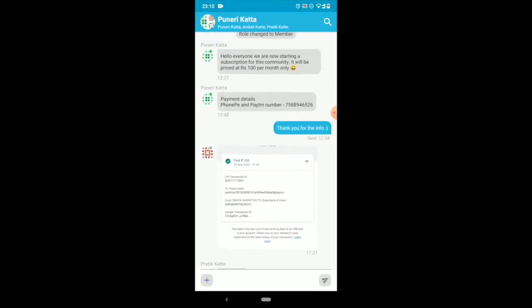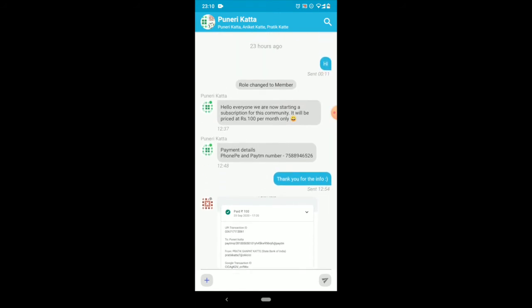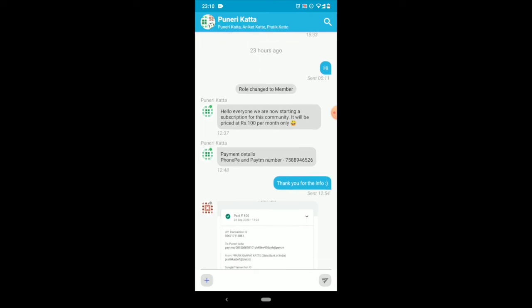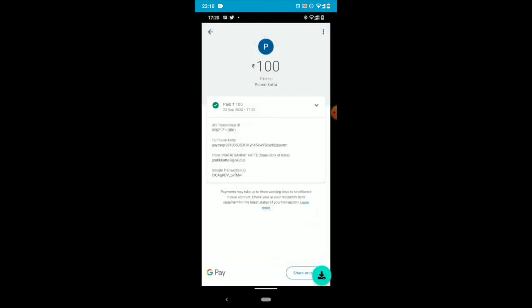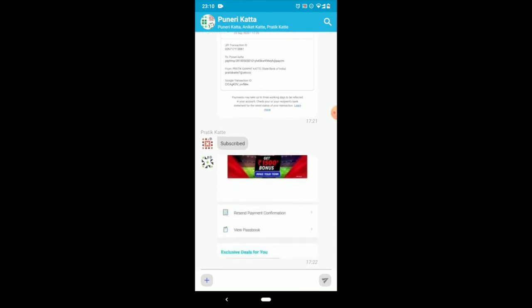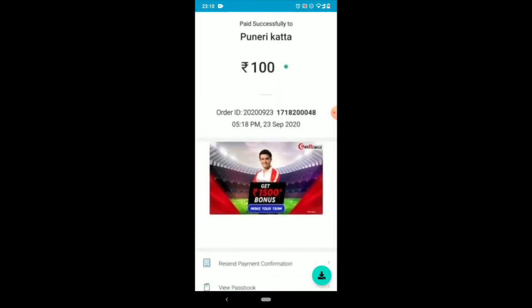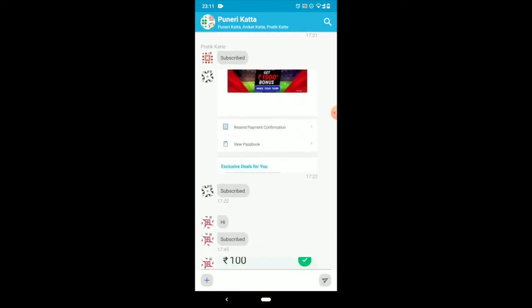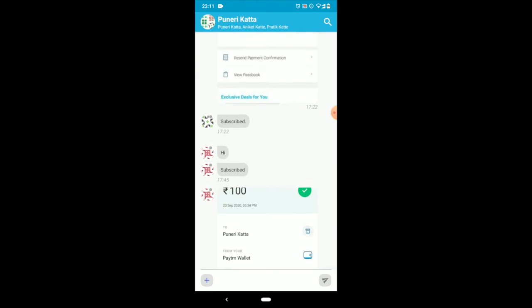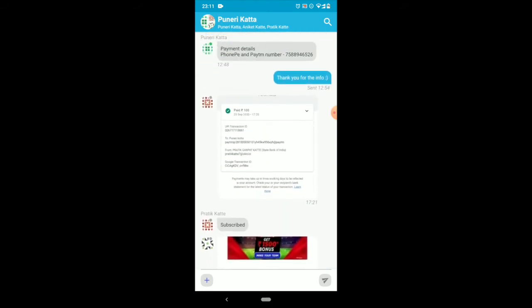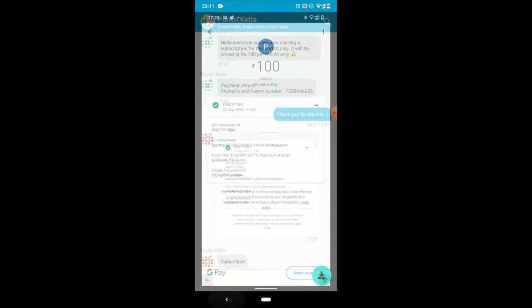Since this is an MVP, we are collecting payments from PhonePe and Paytm. These are payment methods here in India, accessed via a phone number. As we can see, multiple people have started paying Puneri Katta the subscription fee. We will soon introduce direct subscriptions into the mobile app. So this is a workaround for the initial days.